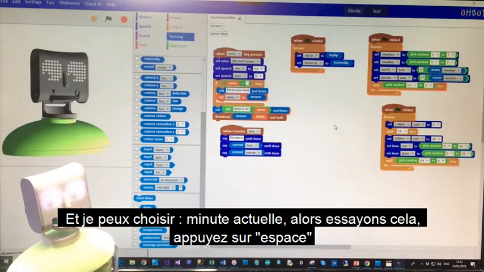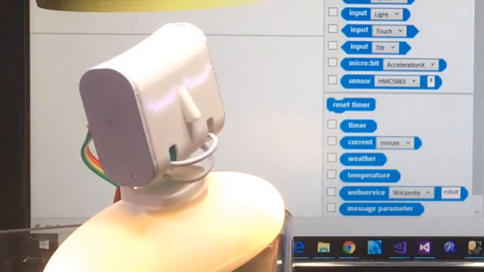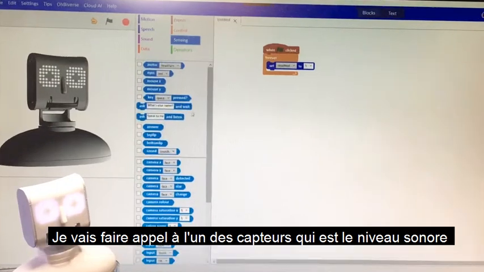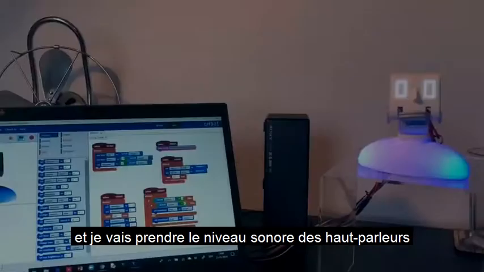Need to be back. What time is it, Picoh? The time is 15:13. I'm going to bring in one of the sensors, which is the sound level, and I'm going to take the sound level of the speakers. So if I set that running now,